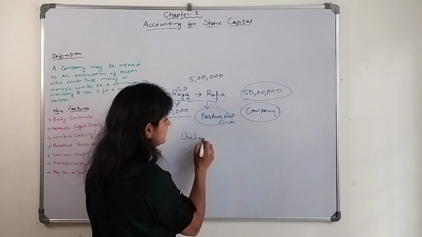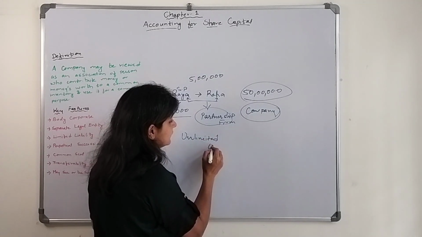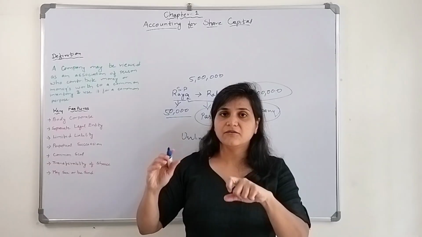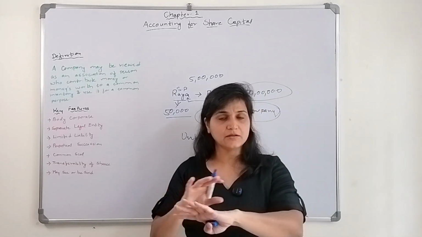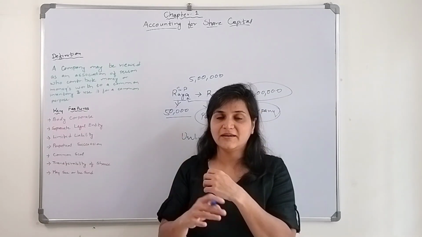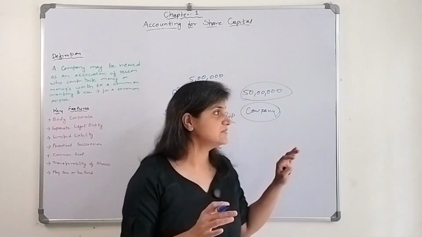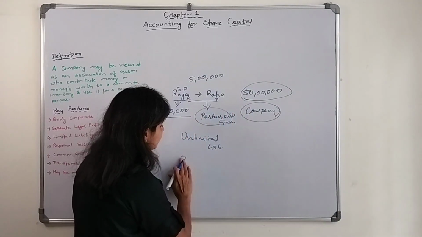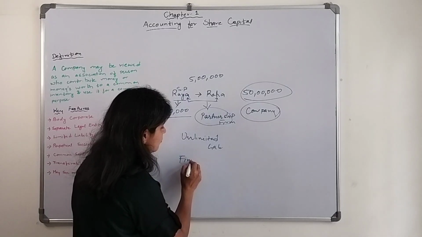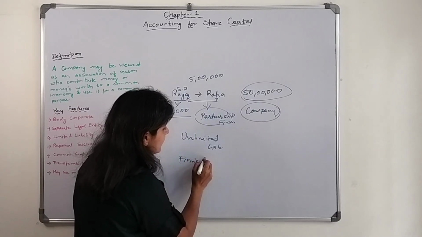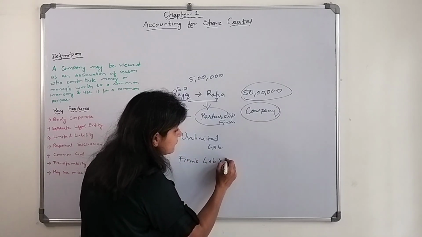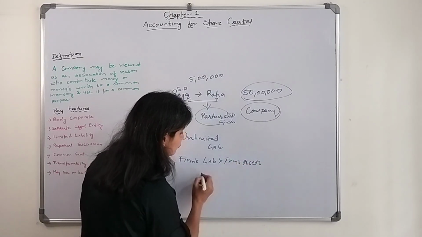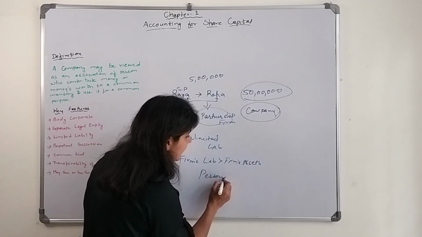There is unlimited liability. Now what is unlimited liability? Let's say the business fails, and they decide to wind up that particular firm. If the firm's liability exceeds the firm's assets, then they have to use their personal assets.